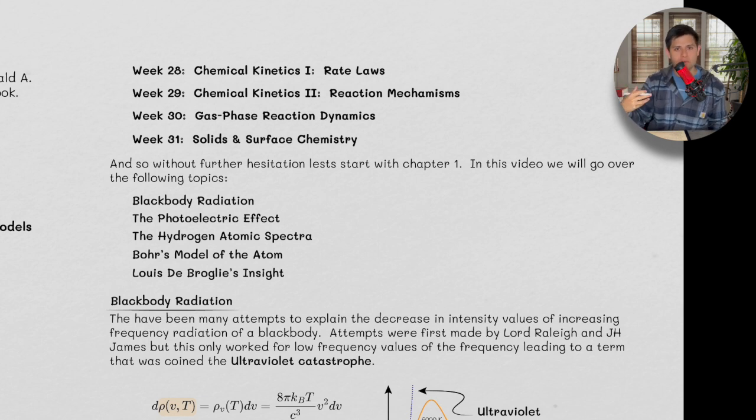Why does stuff like this happen? Why do we have a rate law, for example, for some chemical reaction? Why do reaction mechanisms happen the way they do? We're going to try to understand that from the perspective of physics and PChem. Gas phase reaction dynamics, and then solid and surface chemistry. We're going to go into these in quite some depth because we're going to go over a chapter a week, or at least we can aim for a chapter a week. There might be a week I skip just because I'm too busy, but I'm going to try to keep it up.